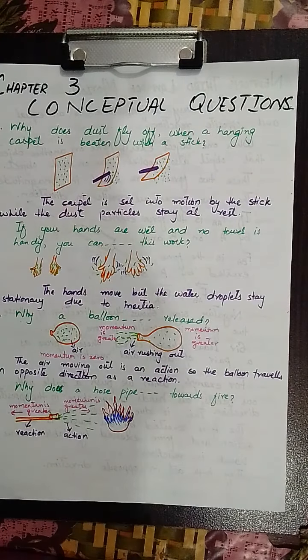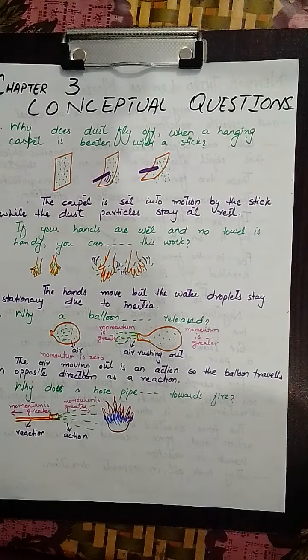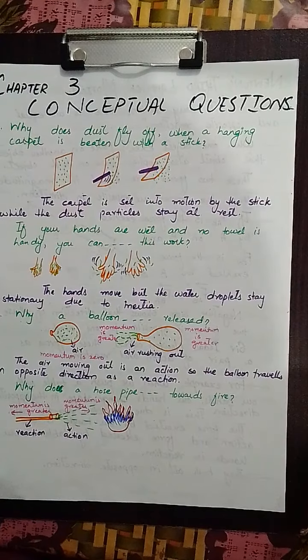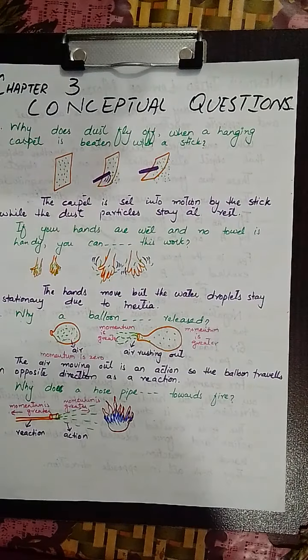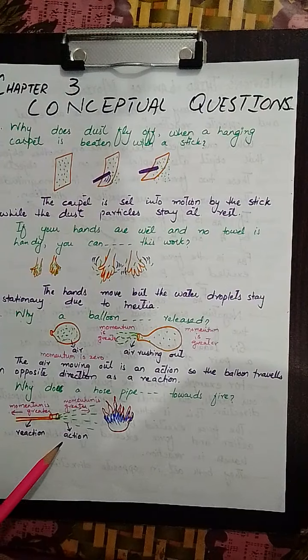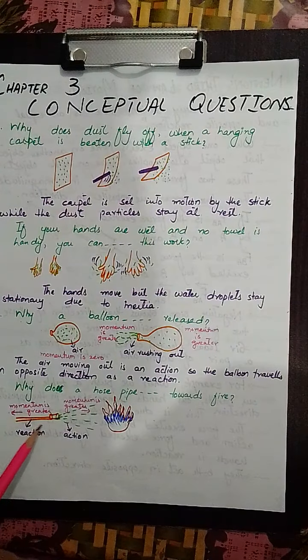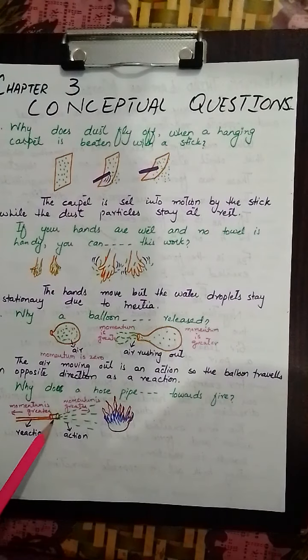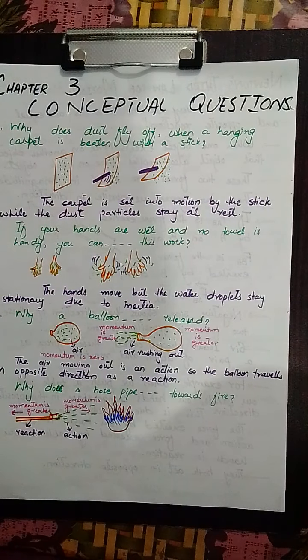The question 4 is also just very similar to the question number 3, and that is, why does a hose pipe tend to move backwards when the fireman directs a powerful stream of water towards a fire? Okay, let's suppose there is a fire in any building, and of course आपने देखा होगा जो firemen होते हैं वो क्या करते हैं, they would just go near that fire and open up that water hose. So इससे होता क्या है, they will suddenly feel a backward push.